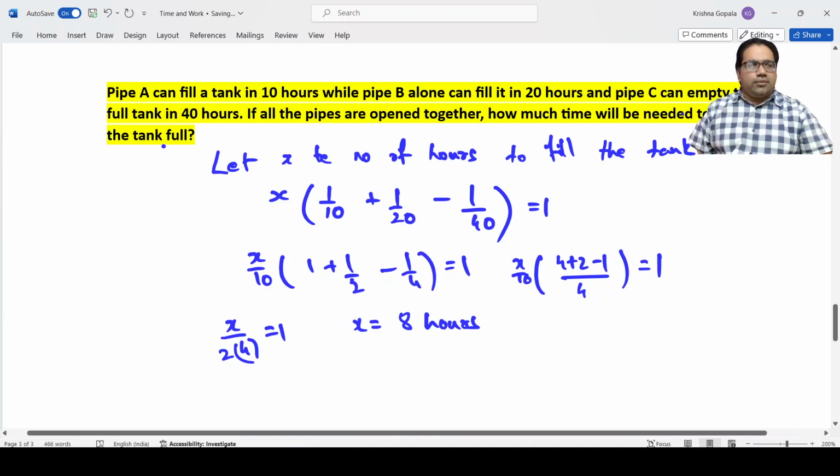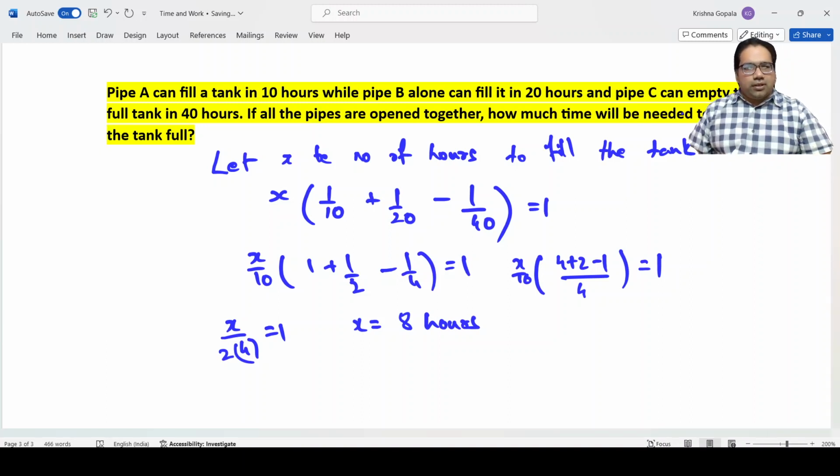X by 10 into 5 by 4 is equal to 1. That means 5 cancels, 5 goes 2 times. X by 2 into 4 equal to 1. That means X equal to 8 hours.